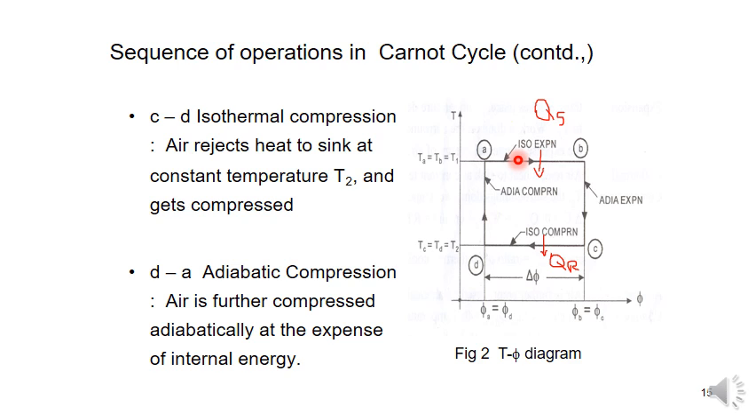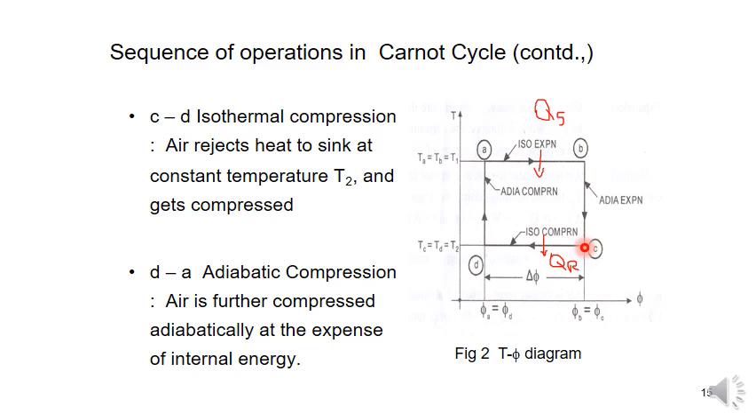Source is nothing but the hot body at a high temperature T1. In adiabatic expansion no heat is supplied. However, the work is done at the expense of internal energy. As a result, the temperature falls from T1 to T2. Here, from point B to point C, the temperature falls from T1 to T2.